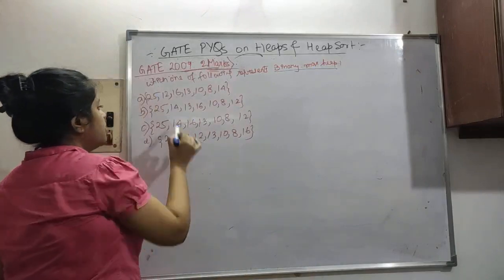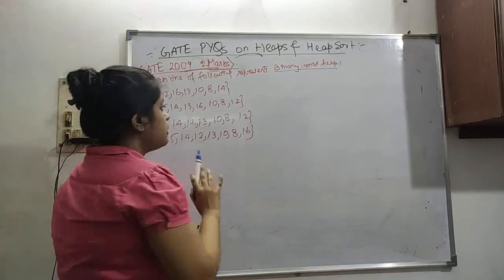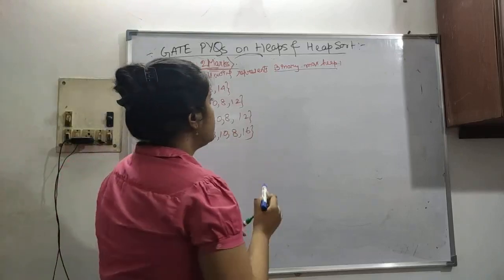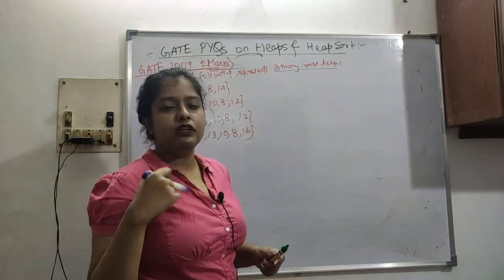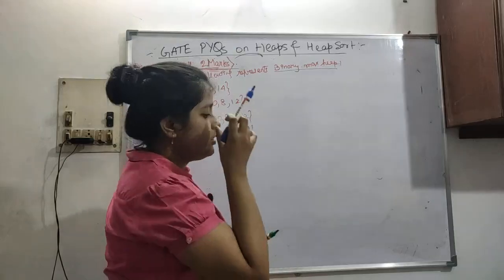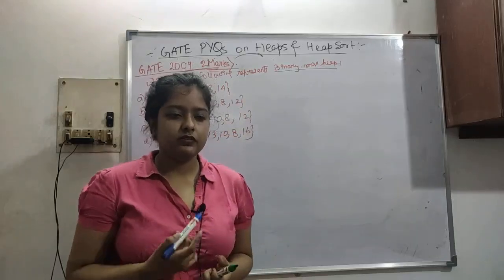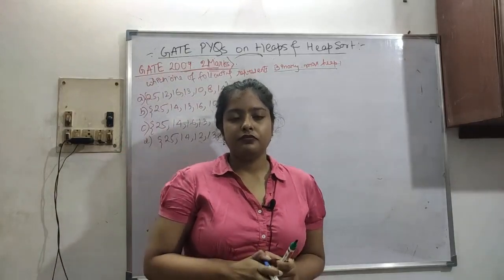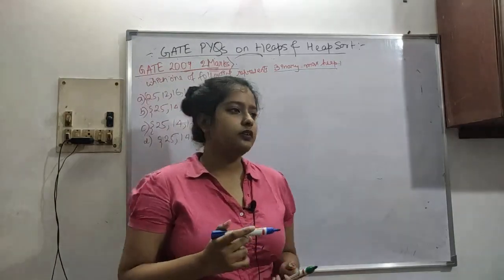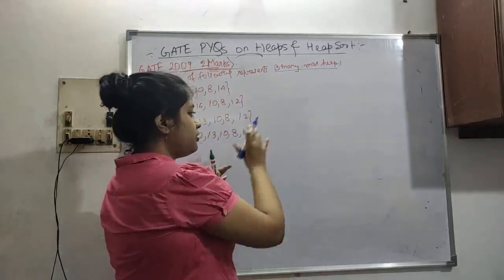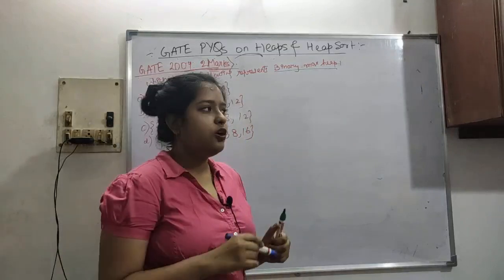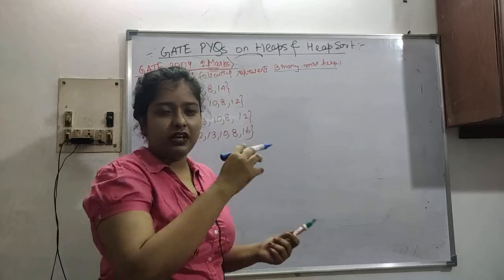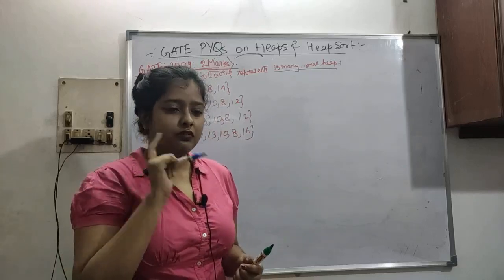All of these are arrays, and you have to find out which one is the correct binary max heap. When I was preparing and doing these questions at first, I was always confused whether I should draw the tree first and then balance it out, or balance it while drawing the tree.